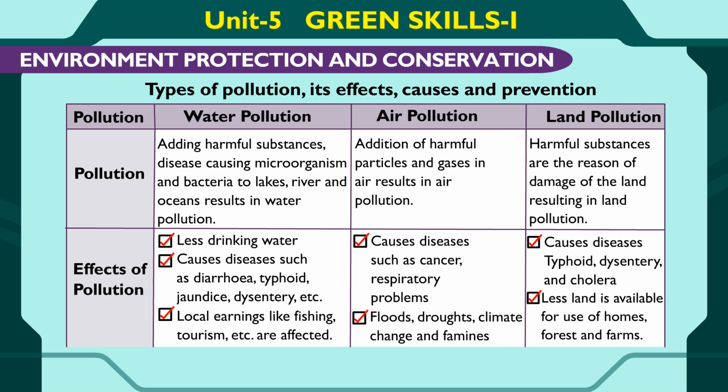Types of pollution, its effects, causes and prevention. Pollution: water pollution, air pollution, land pollution. Adding harmful substances, disease-causing microorganisms and bacteria to lakes, rivers, and oceans results in water pollution. Adding of harmful particles and gases in air results in air pollution. Harmful substances are the reason of damage of the land, resulting in land pollution.